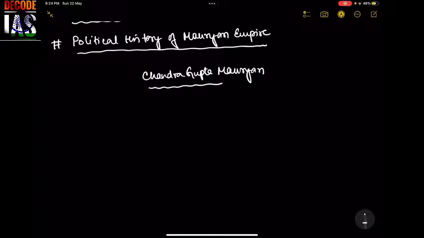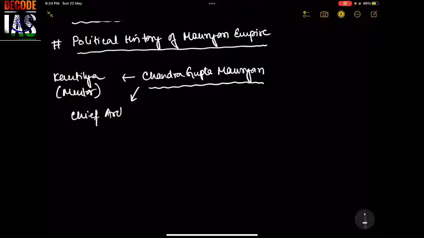Now, while revising, you need to concentrate on a few things. Say, for example, a few facts about Chandragupta Maurya. Kautilya was his mentor, right? Another important aspect is that he was the chief architect of the Mauryan Empire.